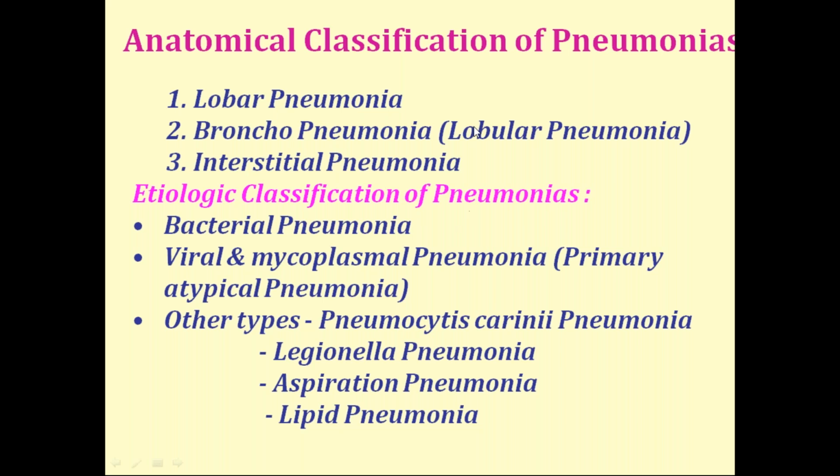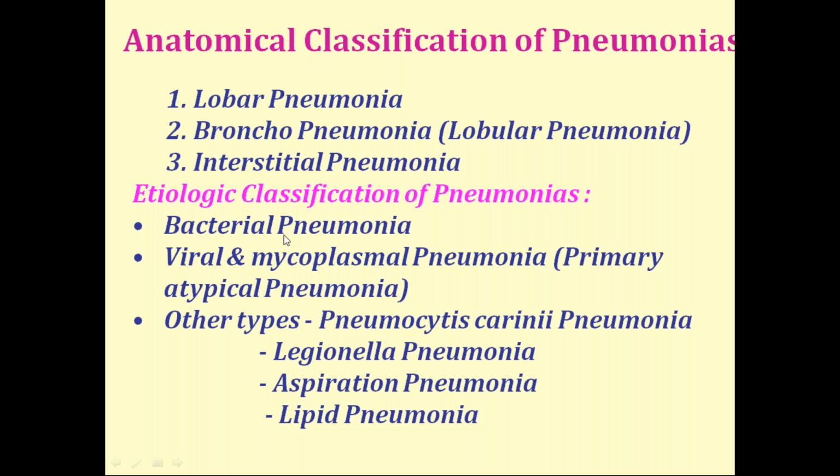Based on anatomy, it is divided into lobar pneumonia, lobular pneumonia, also called bronchopneumonia, and interstitial pneumonia. So these are the three major pneumonias according to the anatomical region affected.